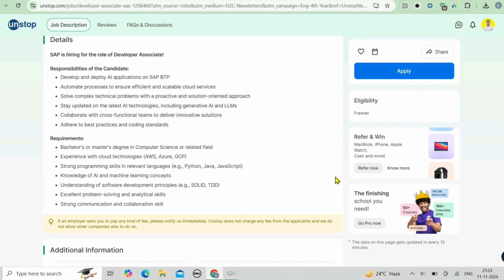Solving complex problems, this job requires a proactive mindset to address technical challenges with effective solutions. Stay updated with AI trends, where you will need to keep up with the latest advancements in AI, especially in generative AI and large language models. Collaborating across teams, work alongside cross-functional teams to build innovative solutions, and also follow coding standards and best practices for reliable and efficient development.